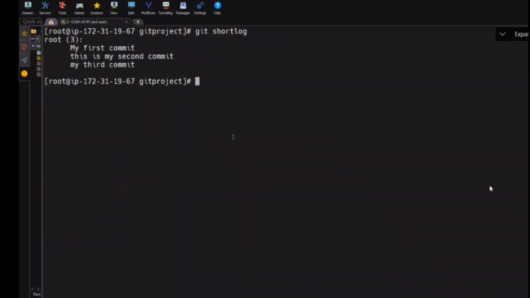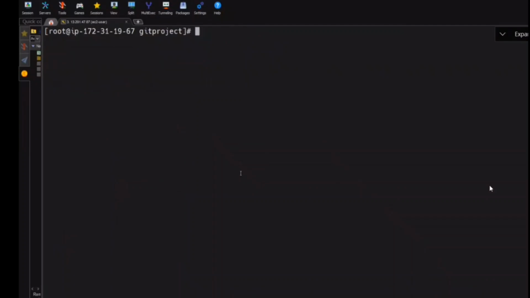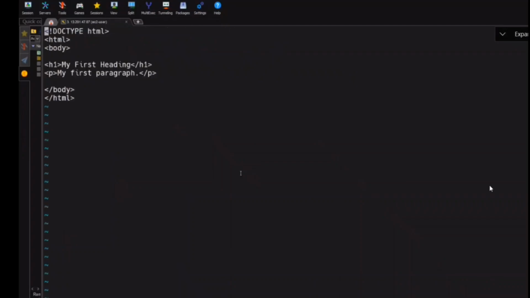Understood? Okay, fine. So I just wanted to edit one file, index.html. I want to modify something and I want to add it to the repository again. Tell me how do I do it? I want to edit my index.html, add it to staging, and add it to my local repository. What do I do? vi index.html. I want to edit it. Press i. And I'm just putting something like a p tag. I call it my second para. Some modification.